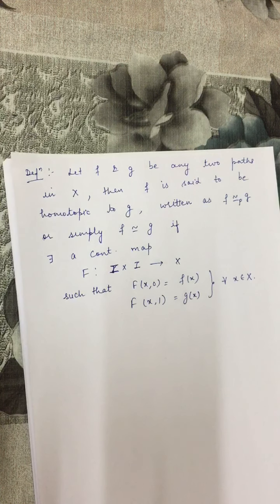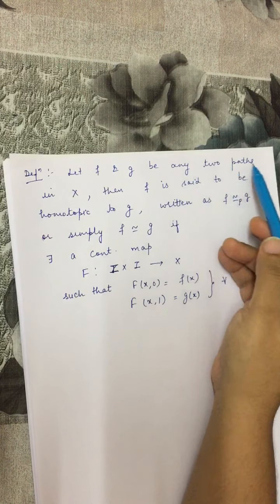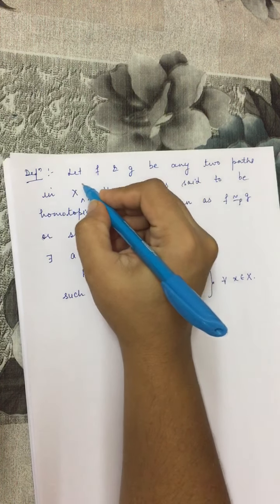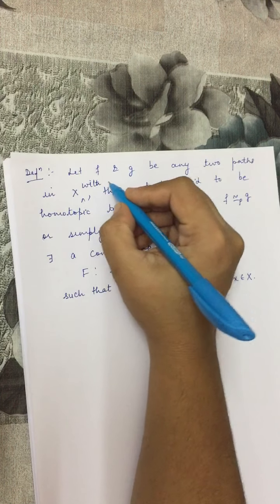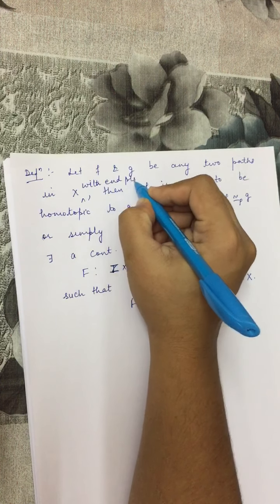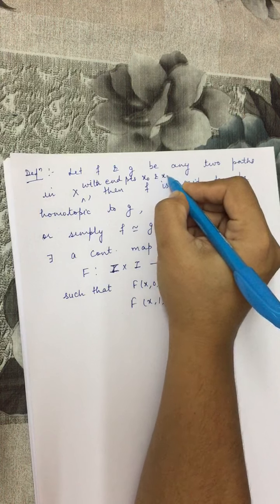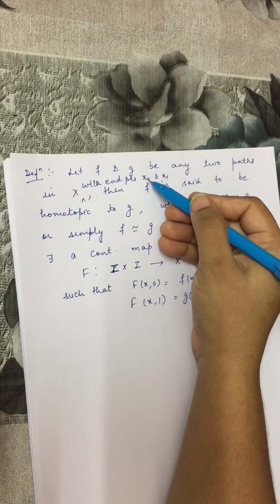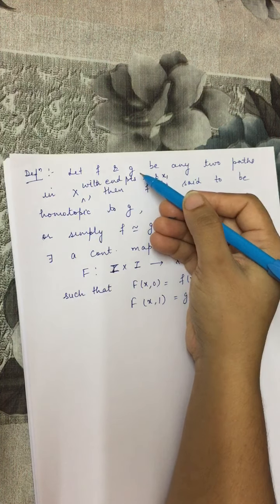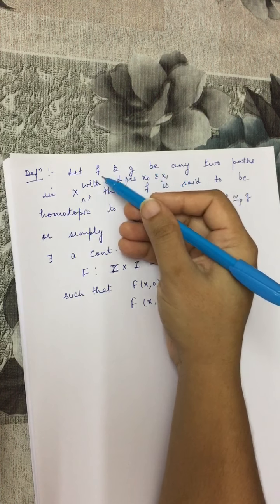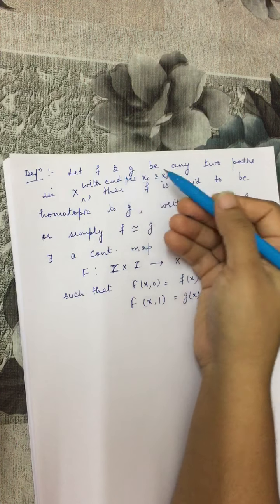And one more condition we have to add here, because f and g are any two paths in x, so we have to start with the same starting points and end points. So let f and g be any two paths in x with end points x0 and x1. Say x0 is the starting point of both the mappings f and g, and x1 is the end point of both the paths f and g.